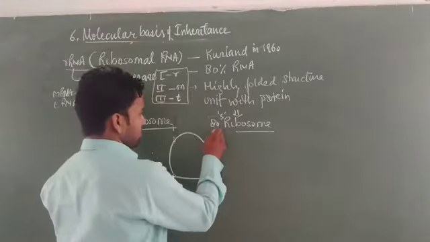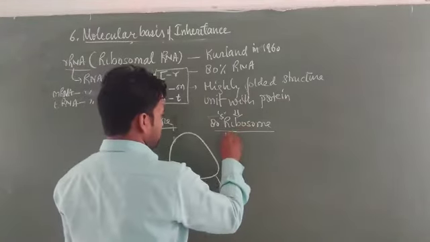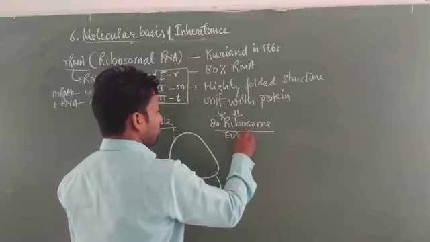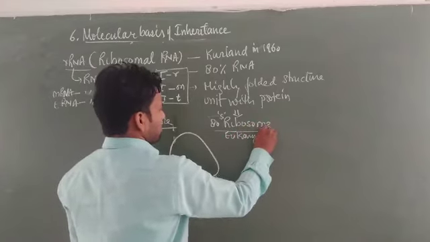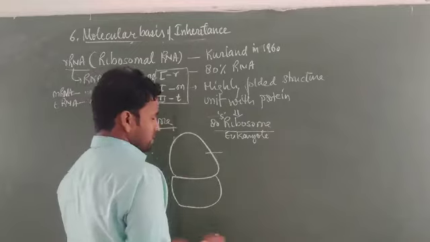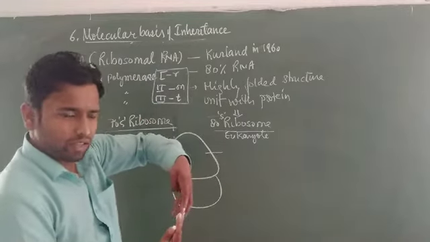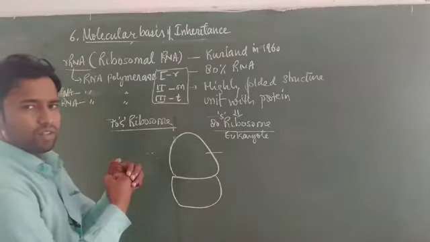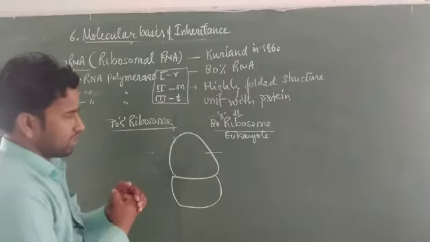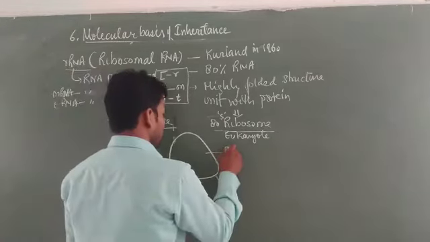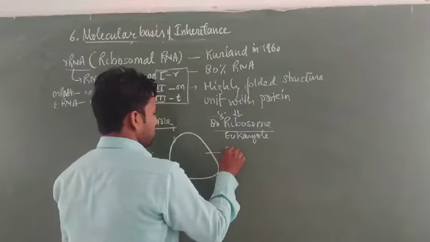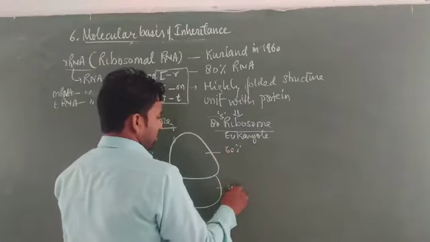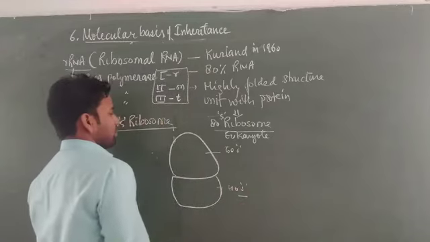If this is 80S, then it is found in eukaryotes, and this is a larger unit. They are fixed like this, means one part is attached with the other and some part is embedded in this. So this one is a 60S unit, and this one is a 40S unit.